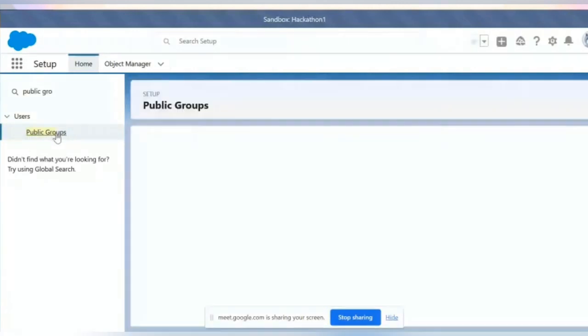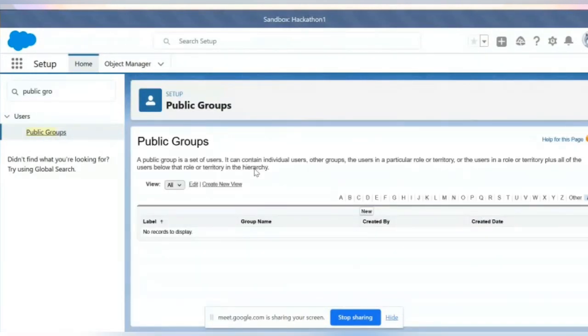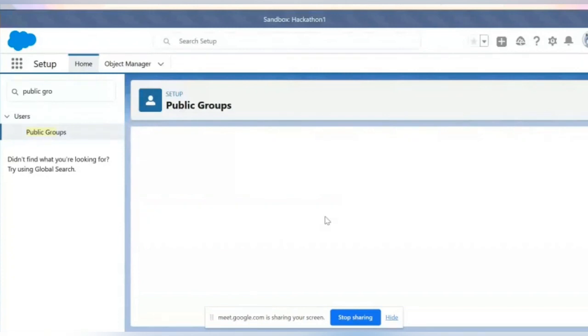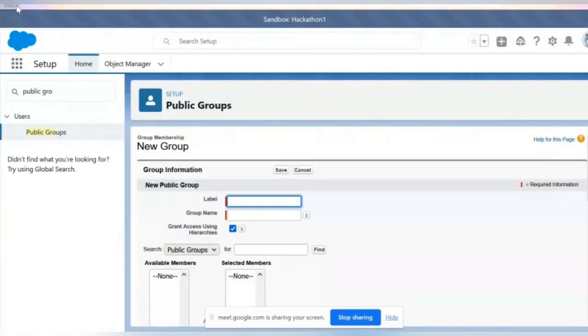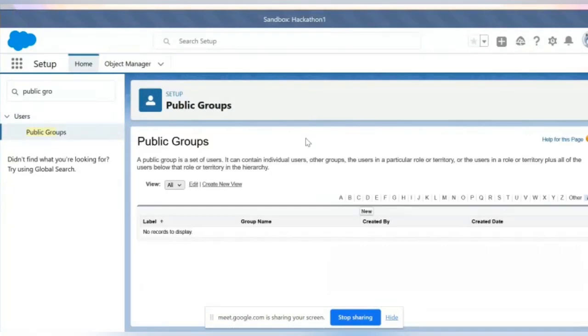So you are saying there are no public groups. Then where did you create the public groups for giving permission sets? I have not created yet, actually. Okay, which is the learning.